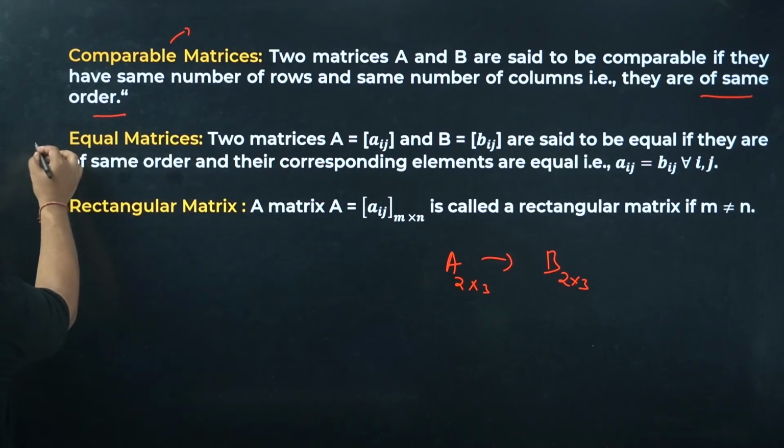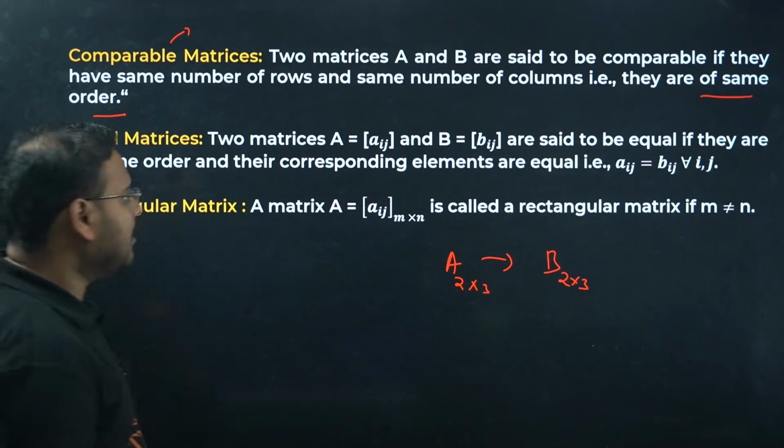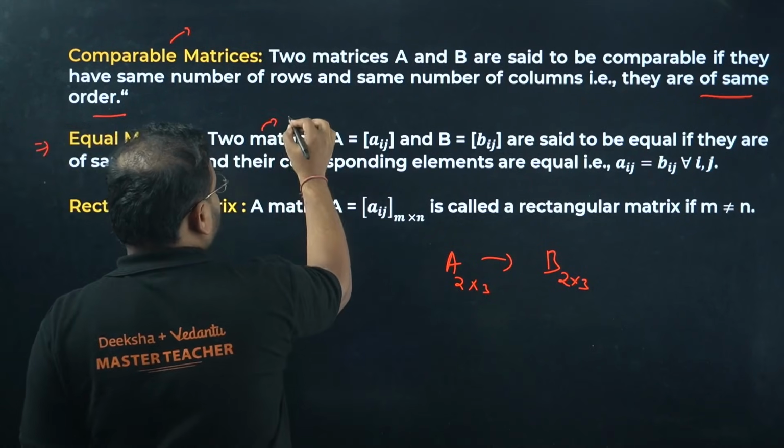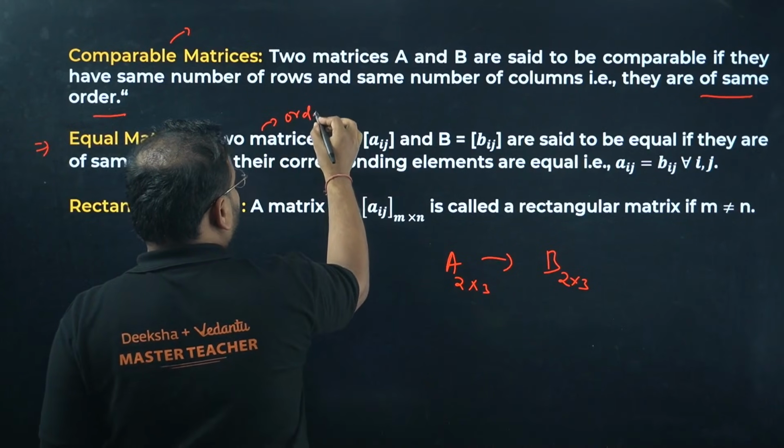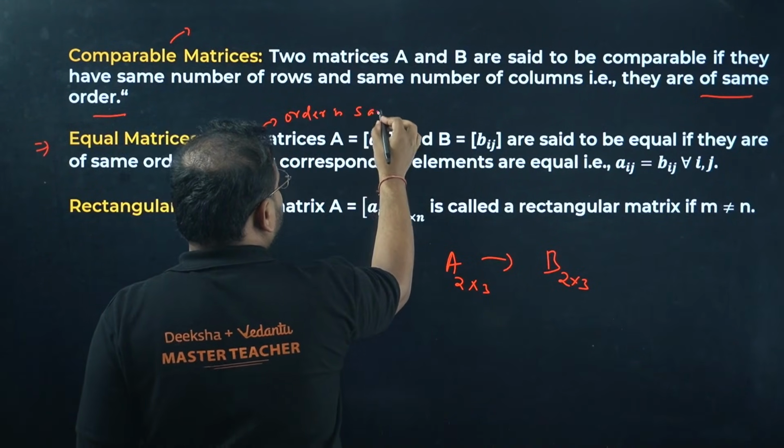Next, equal matrices. Of course the order must be the same, but is that enough?